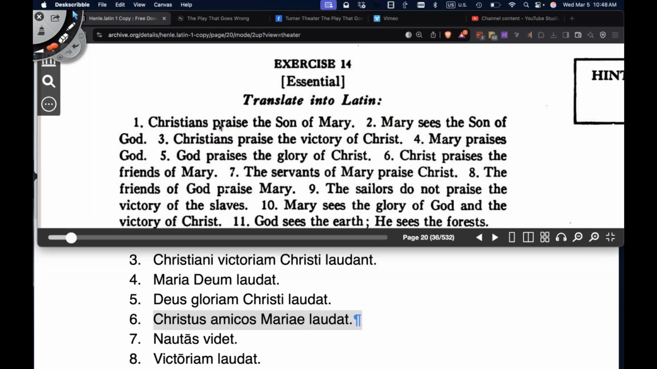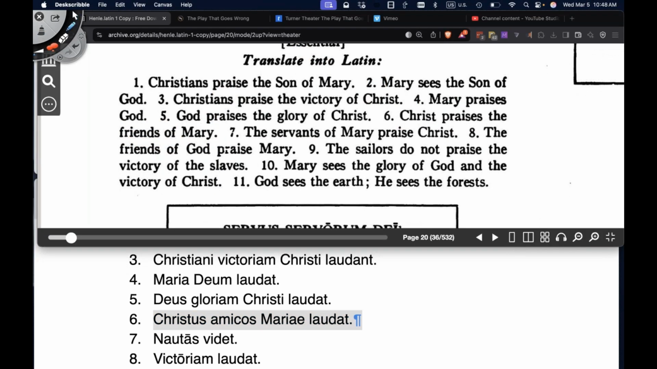All right, number 7. The servants of Mary praise Christ. Servants, subject to the sentence, nominative case. What are they doing? They're praising, verb. Whom are they praising? They're praising Christ, direct object, accusative case. And these are the servants of, preposition, of Mary, object of the preposition, the servants of Mary, prepositional phrase, genitive case. The is an article adjective.